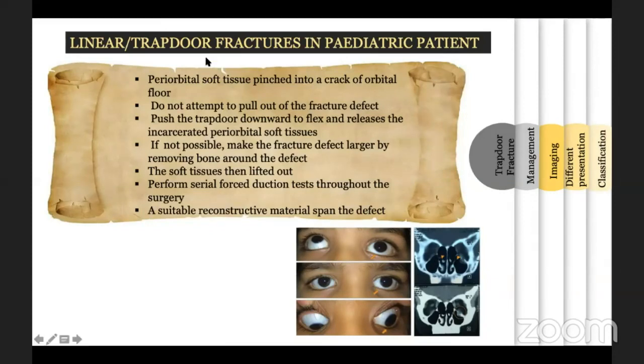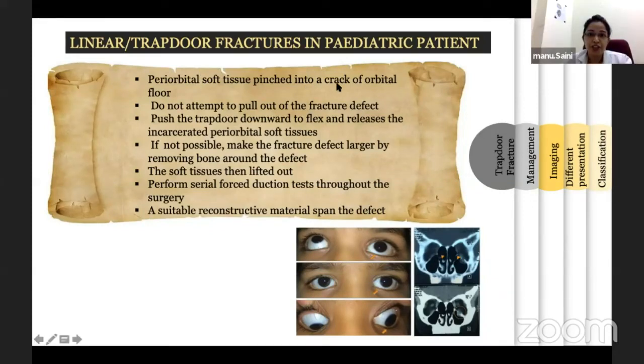Regarding the management of the trapdoor fracture in the pediatric population, it is different. Just one slide. See, periorbital soft tissue is pinched in the orbital floor. One should not attempt to pull out the contents of the fracture defect. Instead, push the trapdoor downward to flex and release the incarcerated tissues. If not possible, enlarge the defect, remove the contents, and perform a serial forced duction test to check release. And then a suitable reconstructive material is placed to cover the defect.